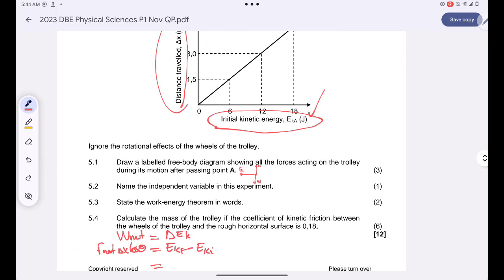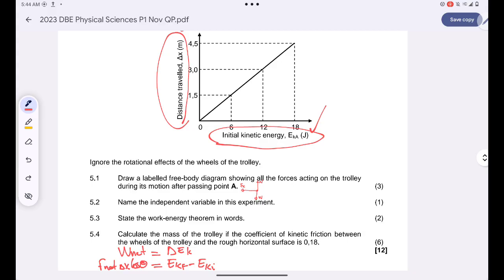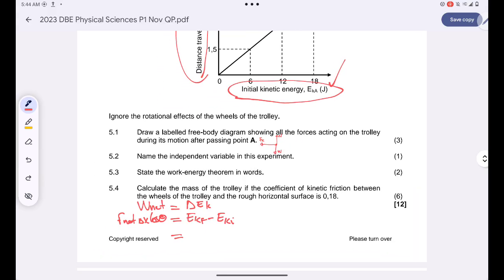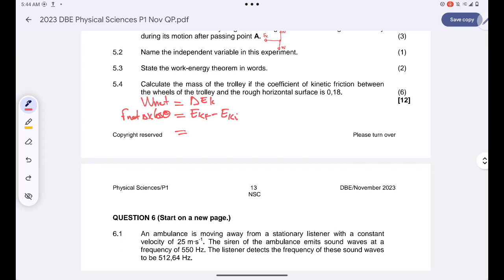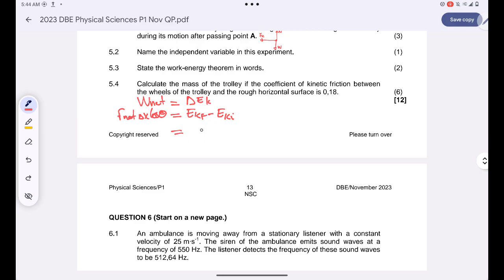So in this case, guys, the change in kinetic energy, if I take these two kinetic energies, the 6 joules will be the final kinetic energy, and the 0 joules will be my initial kinetic energy. So I'll simply have 6 minus 0 joules.